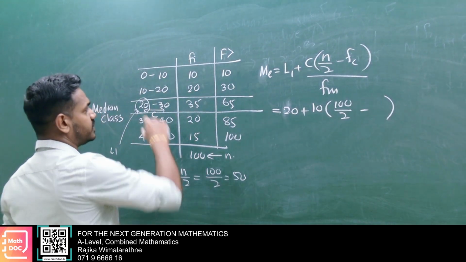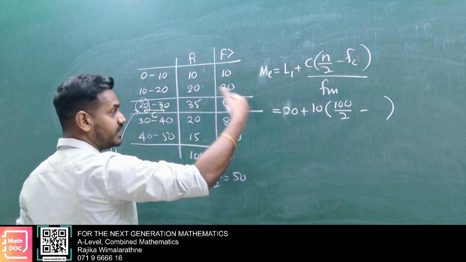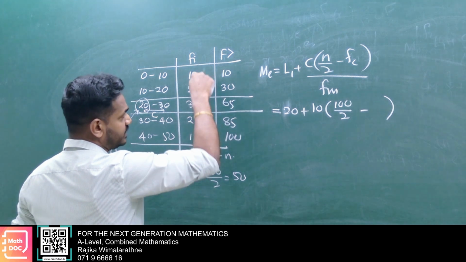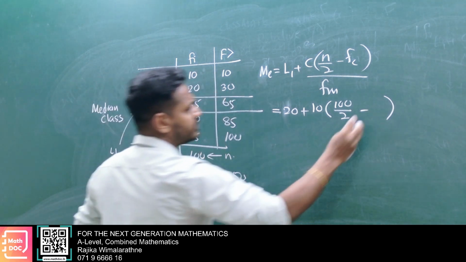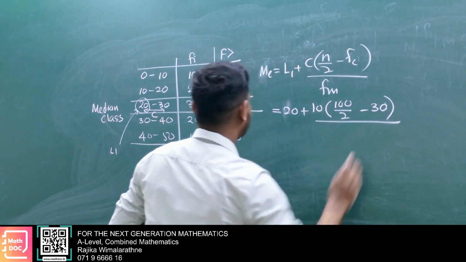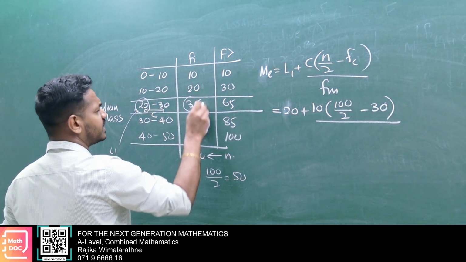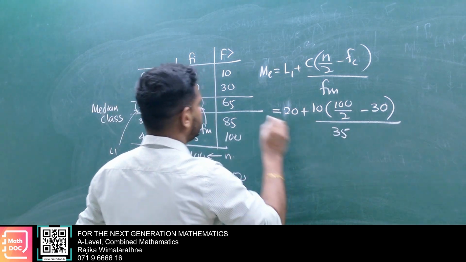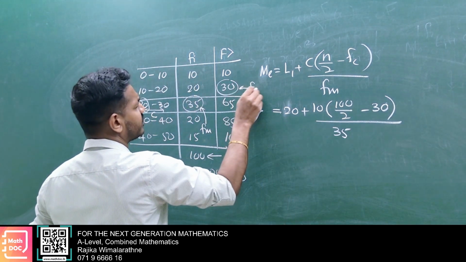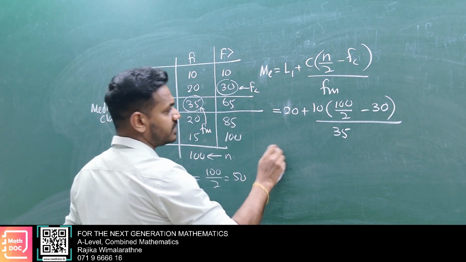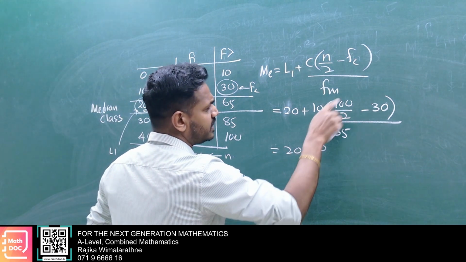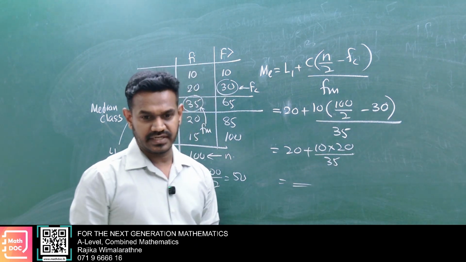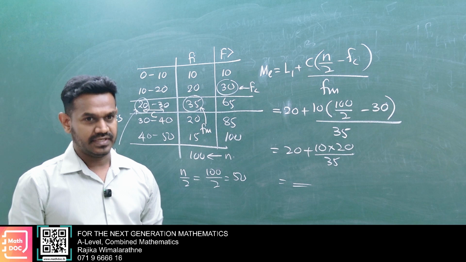FC: this is the median class now, so the frequency sum up to the median class is 30, or otherwise you add these two and get 30. Divide by FM, the median class frequency, that is 35, no? Then you can calculate this: 20 plus 10 times 20 over 35, to one decimal place. Very easy calculation for the median.